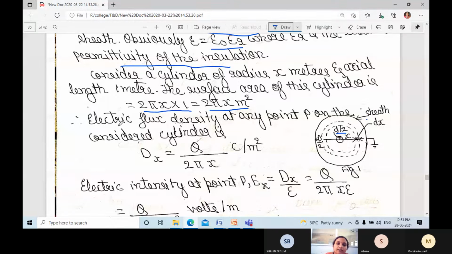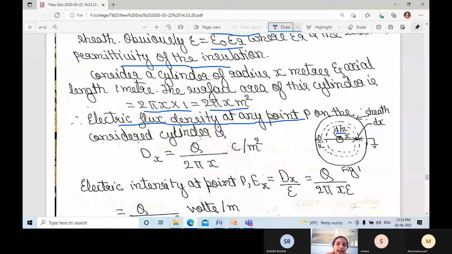So the electric flux density at any point P on the considered cylinder is Dx equal to q divided by 2 pi x, in coulombs per meter square.